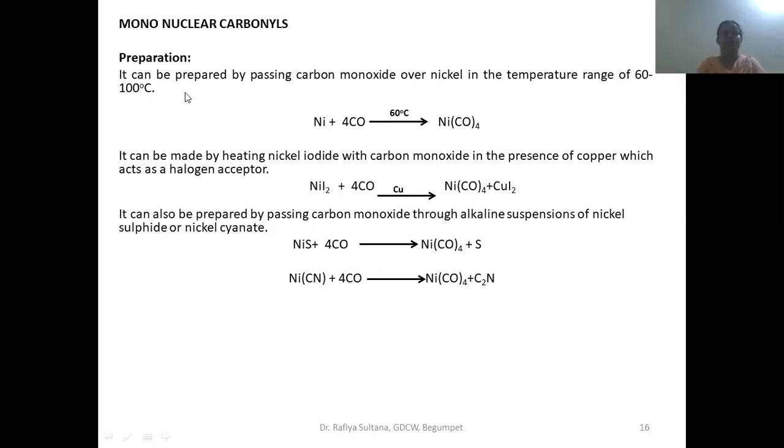It can be prepared by passing carbon monoxide directly over the metal, at a temperature of 60 to 100 degrees centigrade. One more method is that it can also be prepared by directly heating nickel iodide with carbon monoxide in the presence of carbon. And another method is passing carbon monoxide through an alkaline suspension of nickel sulfide or nickel cyanide. Okay, these are the three methods that can be used for the preparation of tetracarbonyl nickel.